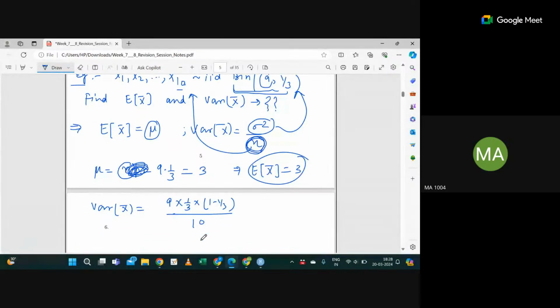Are you able to differentiate what I'm talking about? So it's 3 into 2 by 3 divided by 10. So the 3 will get cancelled out. It's 0.2. The variance of x bar is 0.2. Is this clear?